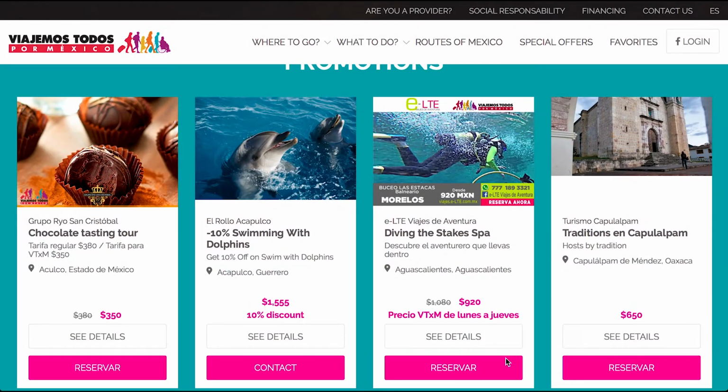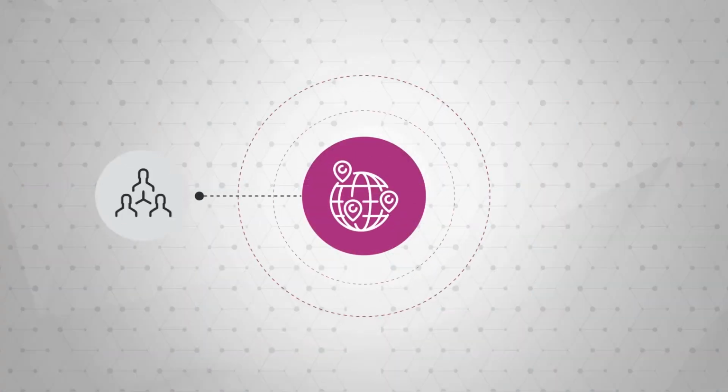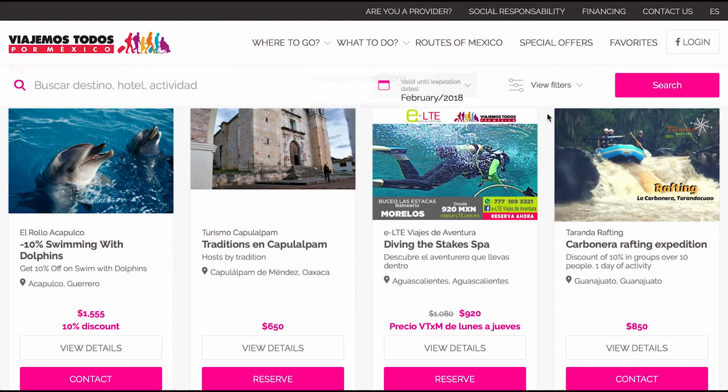Viajemos Todos Por México is a platform that acts as a virtual bridge, connecting the travelers to the suppliers of tourist services from the various destinations in the country, through the tourism offers presented in the portal.